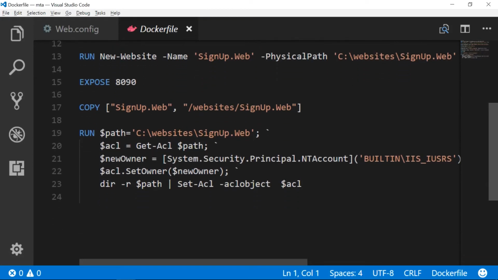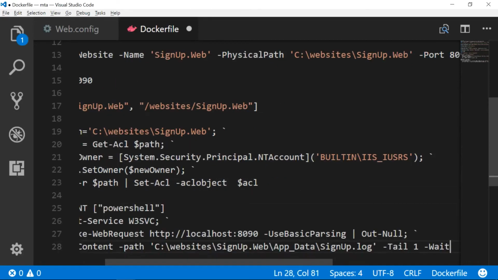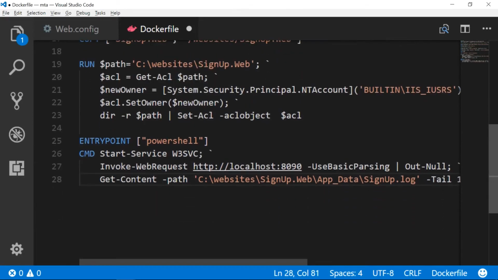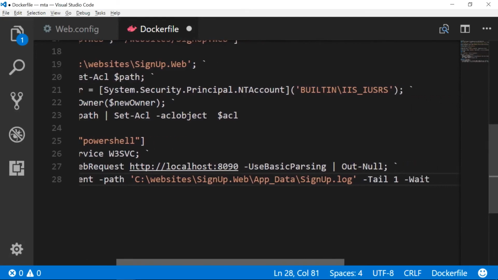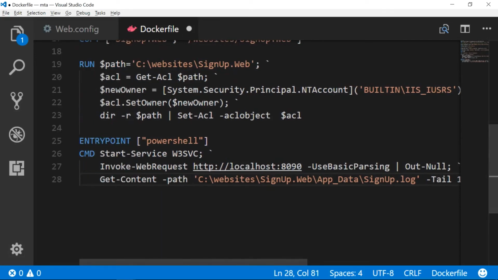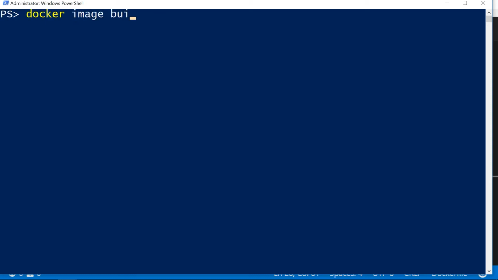There are better ways of configuring apps in Docker, but this is an easy approach when you're getting started. I'll make a change to the Dockerfile too, so that I can read the logs without having to connect to the container. These instructions change how Docker starts a container from the image. The entry point command is going to run PowerShell, start the IIS Windows service, browse to the local site, which starts a worker process running, and then watch the application log file. That means log entries get relayed back to Docker, and they can be read from the Docker command line and from any of the plugins for logging that the Docker platform supports.